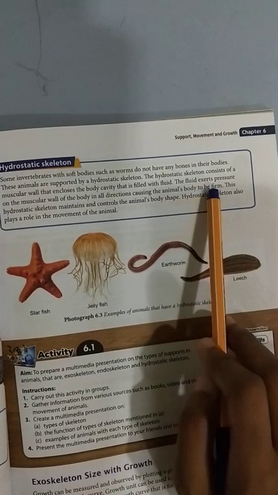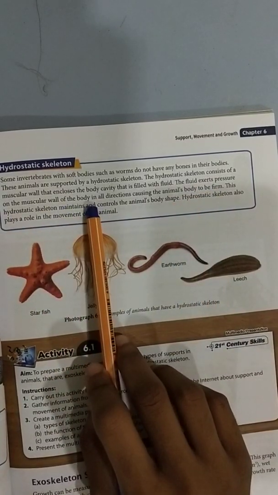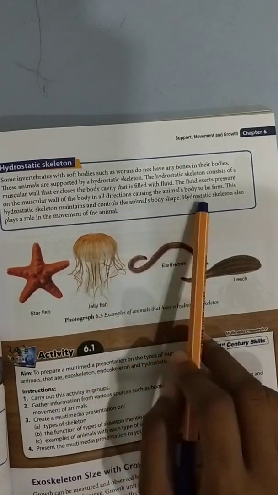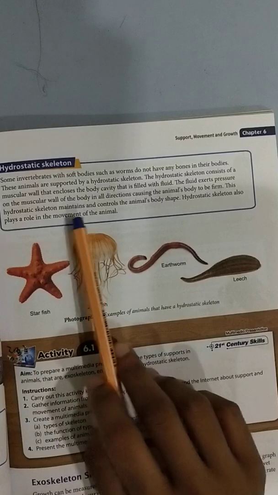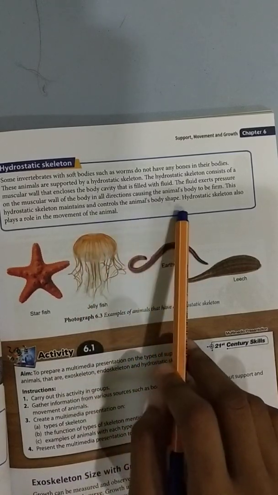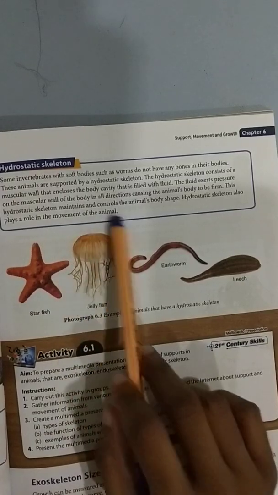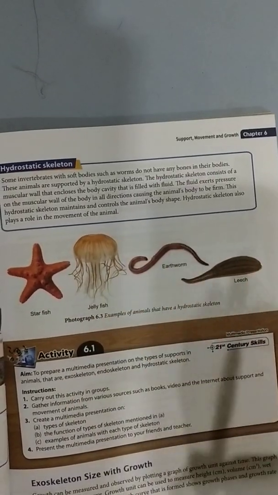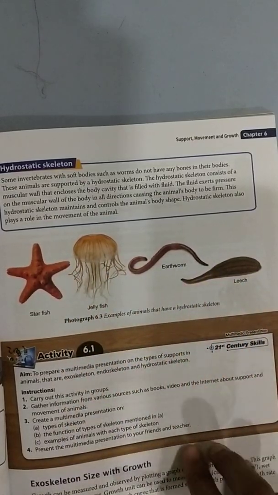The fluid exerts pressure on the wall of the body in all direction, causing the animal body to be firm. The hydrostatic skeleton maintains and controls the animal's body shape. Hydrostatic skeleton also plays a role in movement of the animal. Okay, examples of hydrostatic skeleton.